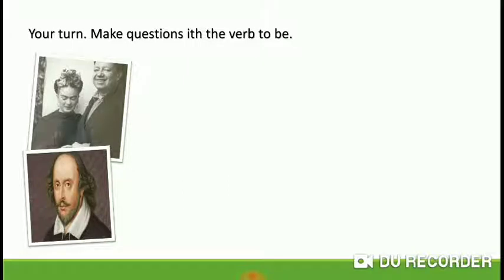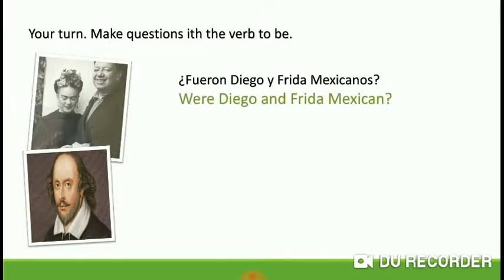Make questions with the verb to be. ¿Fueron Diego y Frida mexicanos? Remember the formation. Were Diego and Frida Mexican? Yes, excellent. Remember, the questions with the verb to be starts with was or were.